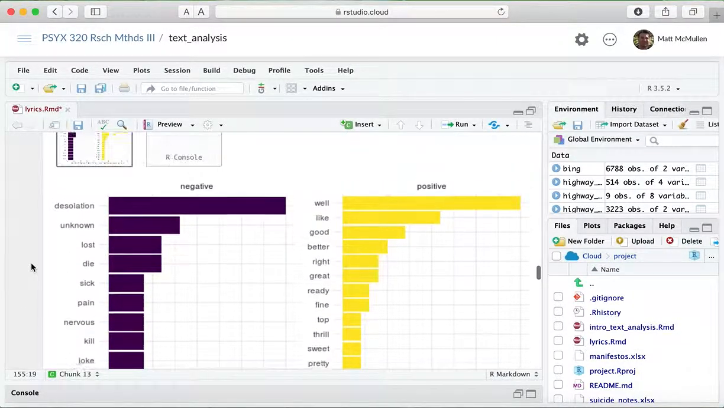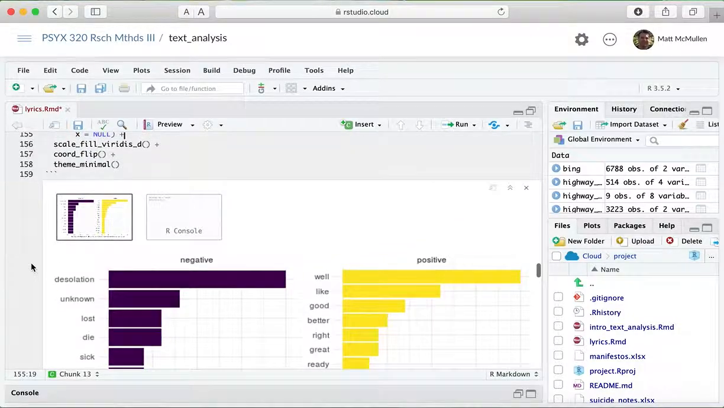So it gives you a little sense of what you can do, where you might compare one album to another and see which one is more negative. You could imagine some albums are very depressing and have a lot of negative words, and some albums are really pop and upbeat, and they might have more positive lyrics in them.